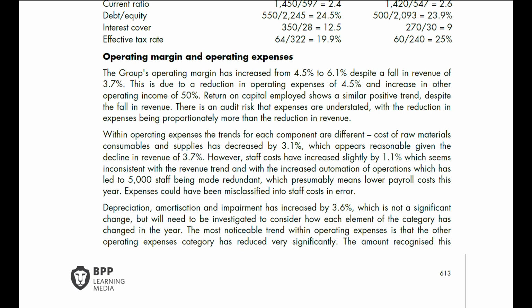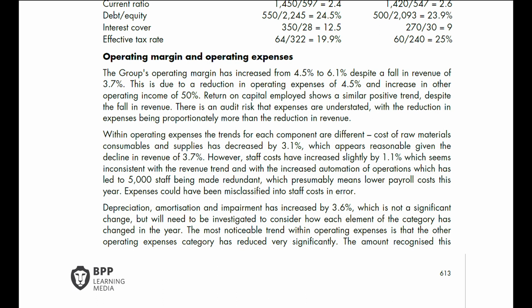Expenses could have been misclassified into staff costs in error. Depreciation, amortization, and impairment has increased by 3.6%, which is not a significant change, but will need to be investigated to consider how each element of the category has changed this year. The most noticeable change within operating expenses is that the other operating expenses category has reduced very significantly.